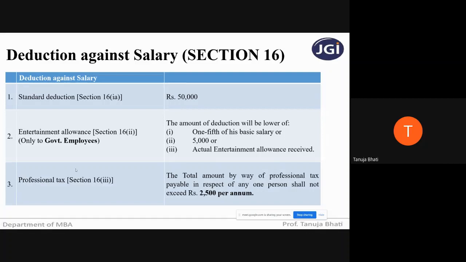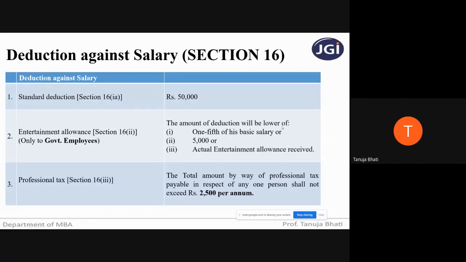Remember, the entertainment allowance deduction is given only to government employees. If it is a private employee, he will not get this deduction. This is covered under section 16, clause 2. Now, what is the amount of deduction that is going to be given?